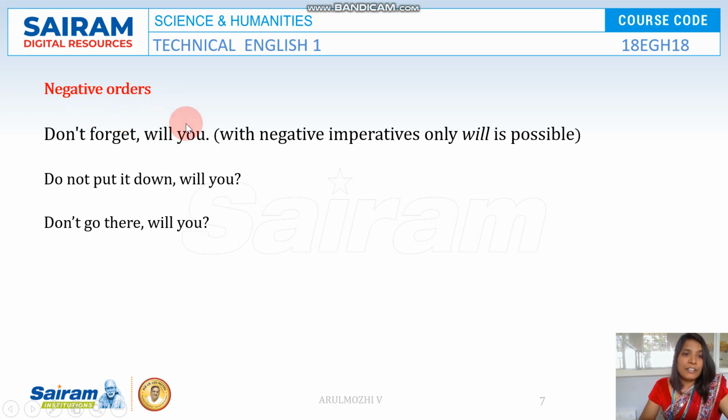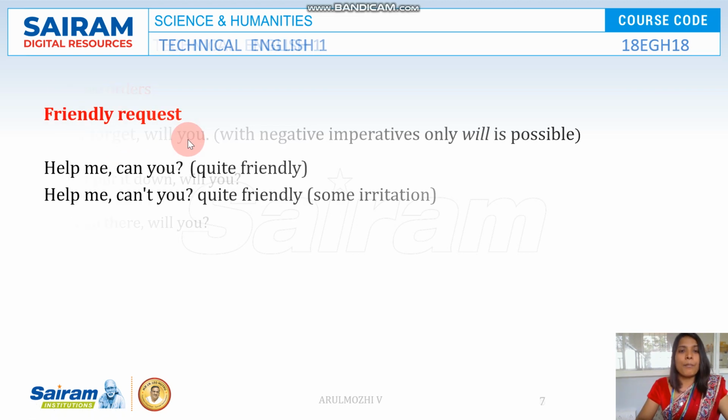Now, next we have negative orders. How do you make negative orders? Don't forget, will you? So, whenever you have negative imperative sentences, only will is the possible way of making tag. Take for example, don't forget it, will you? Do not put it down, will you? Do not go there, will you? So, whenever you have negative statement in imperative sentences, only will you is possible.